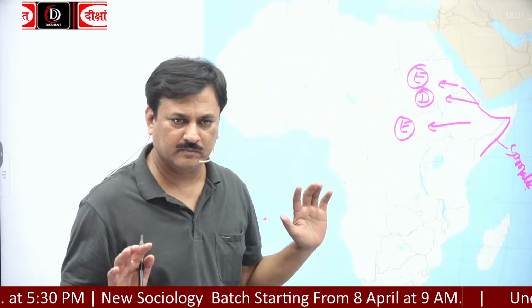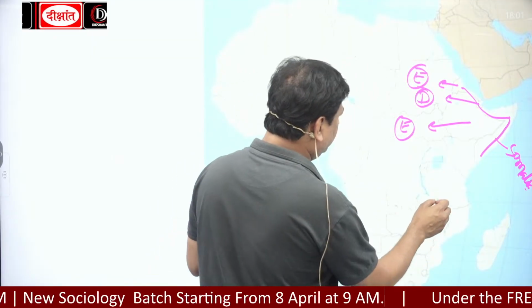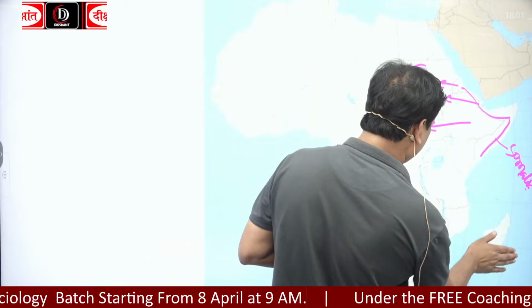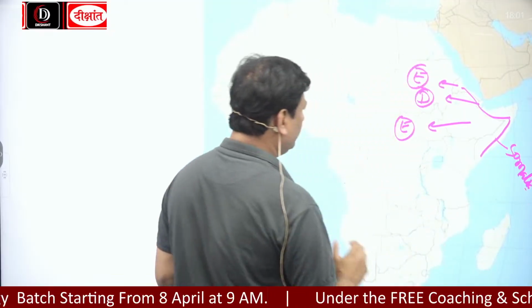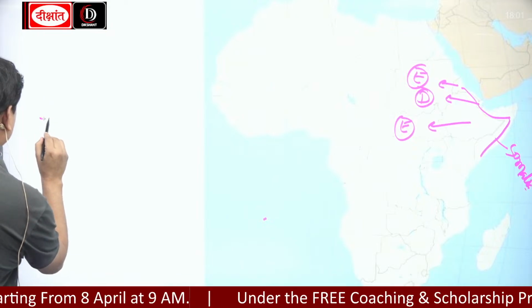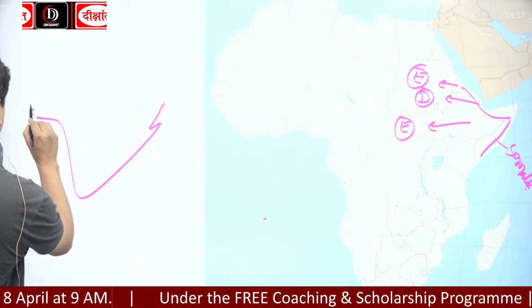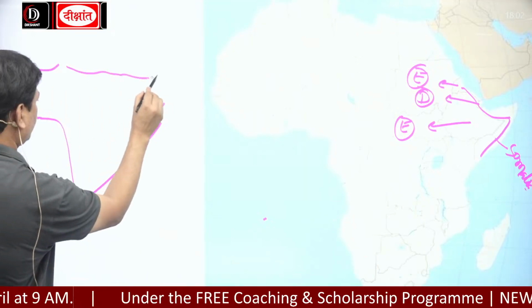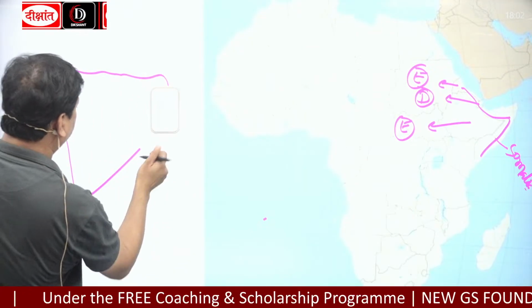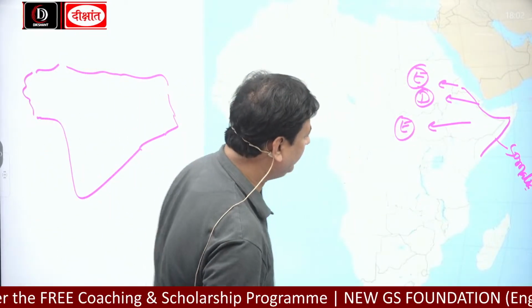Okay, now, look, this is the part of Horn of Africa. Here is Horn of Africa.